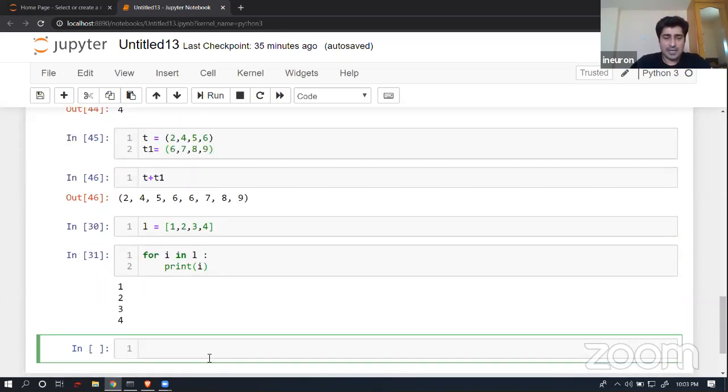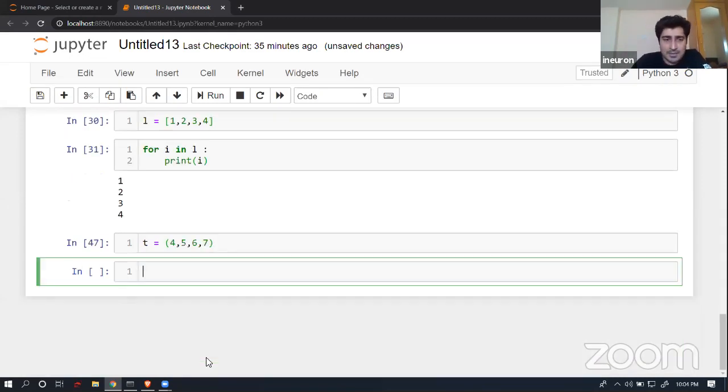Now let's suppose I have created a tuple t, and inside that I have 4, 5, 6, 7. Now I wanted to insert a data item at the second location. I told you that the insert operation is not available. That is true. You can check that. The insert operation is not available. But still I'm asking you, I wanted to insert data at the second location itself. Give me a tuple by inserting data in the second location in this tuple.